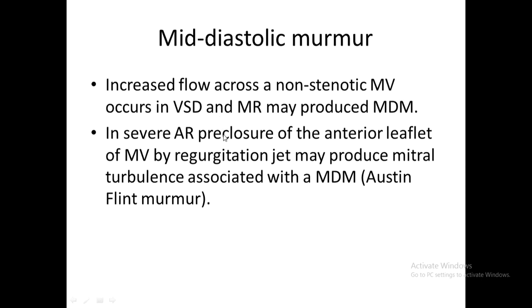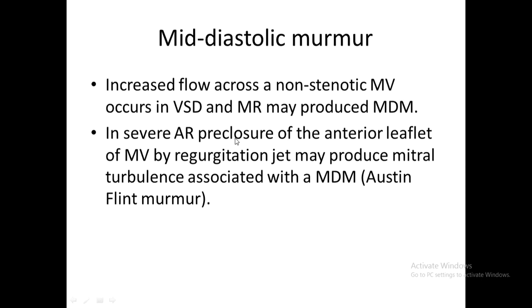And in severe AR, what happens when the blood is coming back in aortic regurgitation, because the valve is dilated and it's not closing properly? During systole, the blood goes out, and when the valve cannot close in diastole, some of the blood is coming back. That coming back blood is causing an early diastolic murmur.